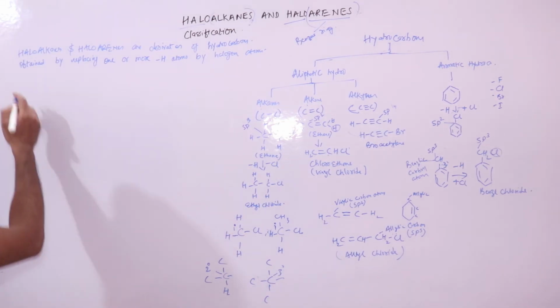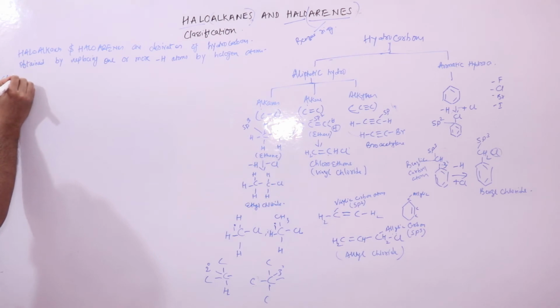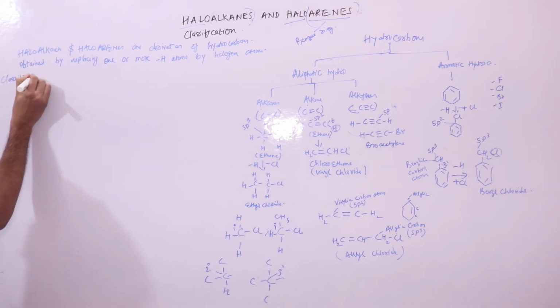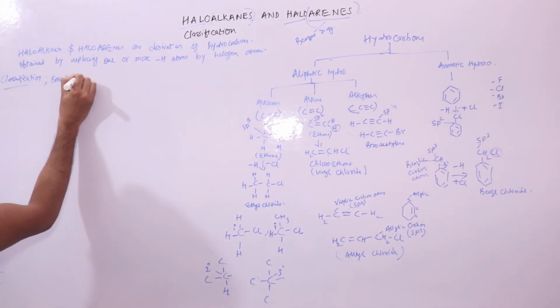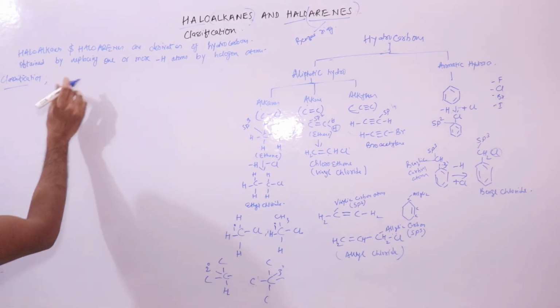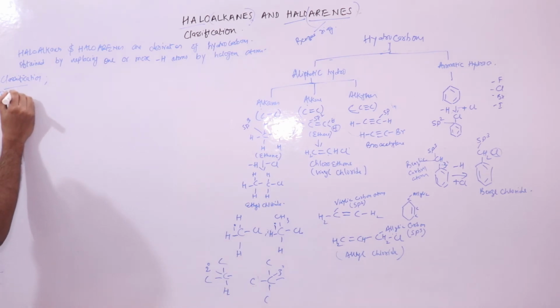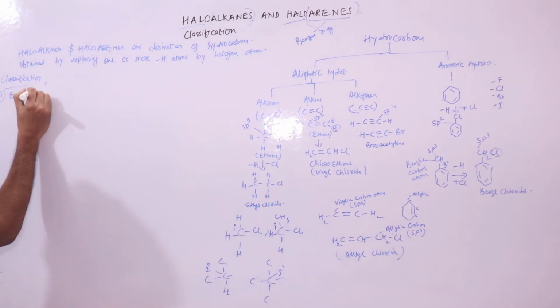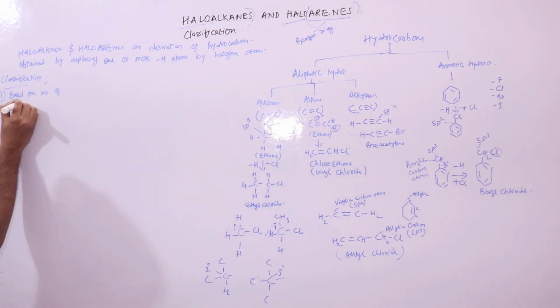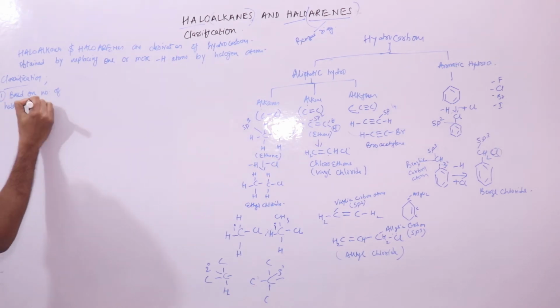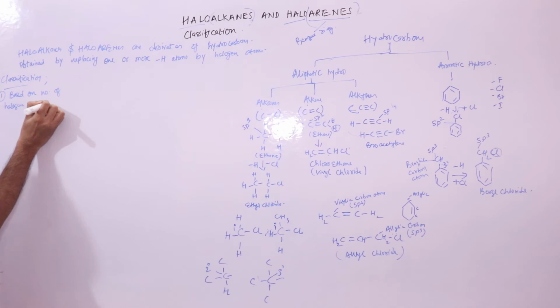For classification, the first classification is based on the number of halogen atoms attached. So I'll take the example of the same ethane.